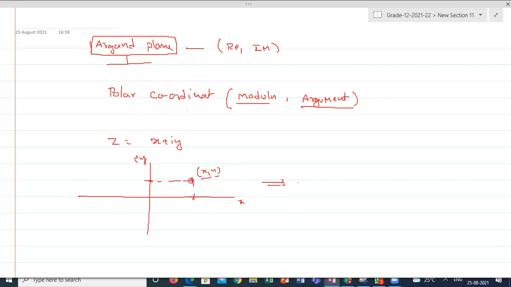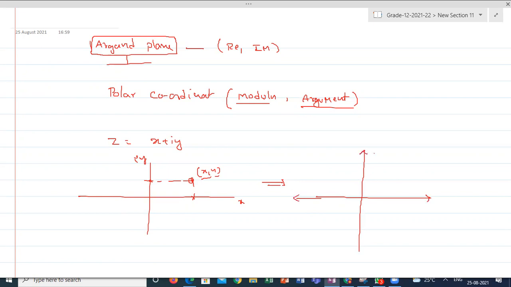Suppose the same thing I'm converting into polar coordinates, how will it look in the same Argand plane? There is no point of taking the y-axis here, but the same Argand plane I am representing in polar coordinates instead of rectangular coordinates.